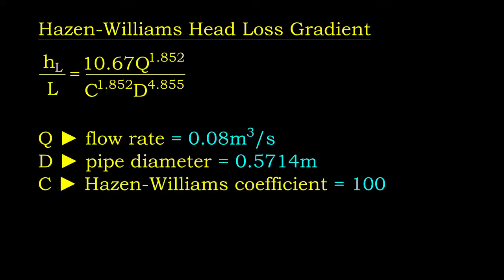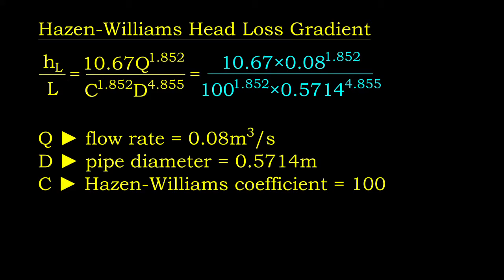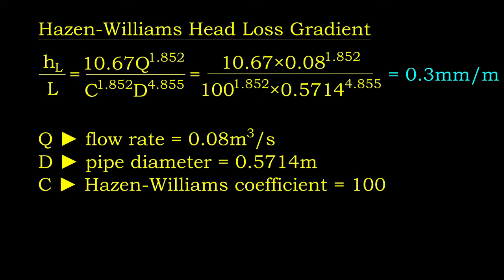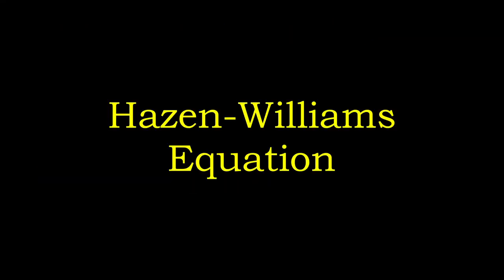Let's look at our pipe again. For mild steel pipe with cement lining, the Hazen-Williams coefficient we can use is 100. By substituting the values into this equation, we know the head loss gradient for this pipe is 0.3 mm per meter. Knowing the flow length is 100 meter, total head loss calculated using the Hazen-Williams equation will be 0.03 meter.